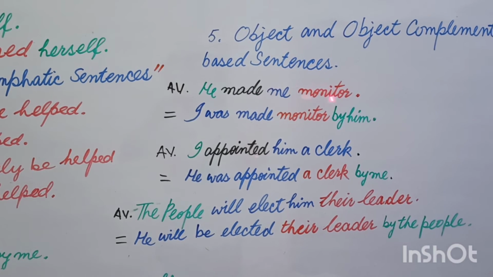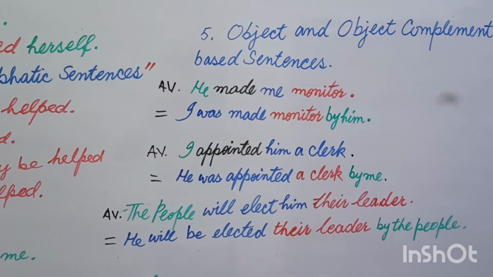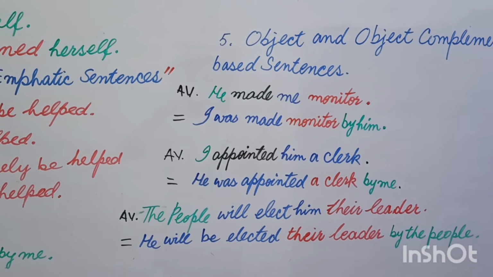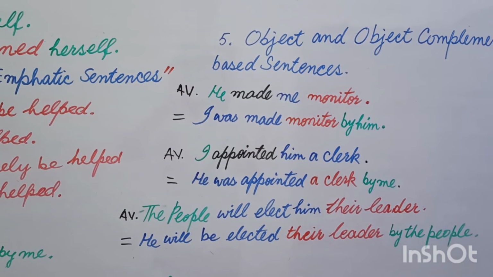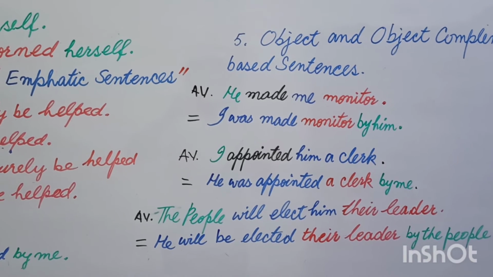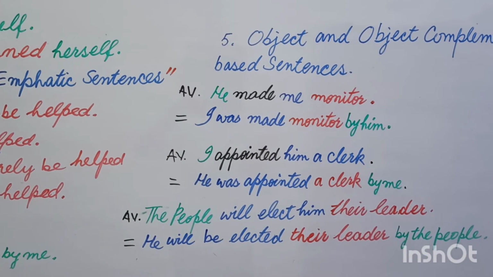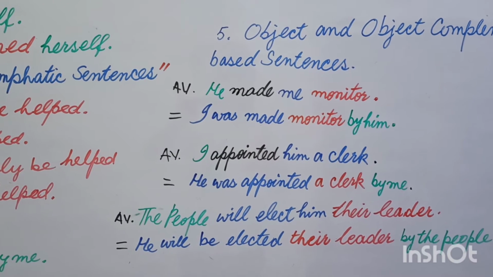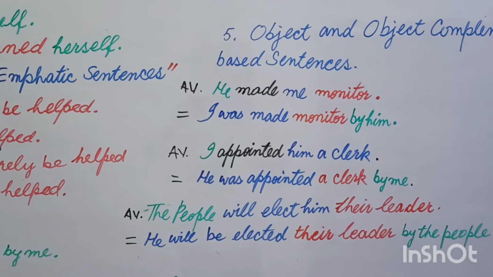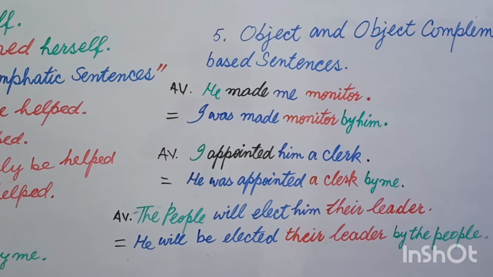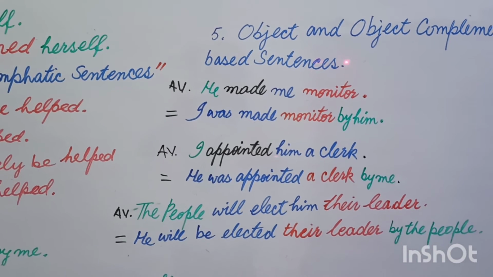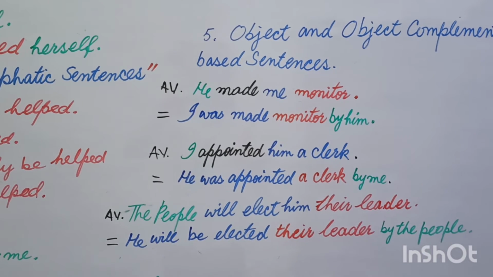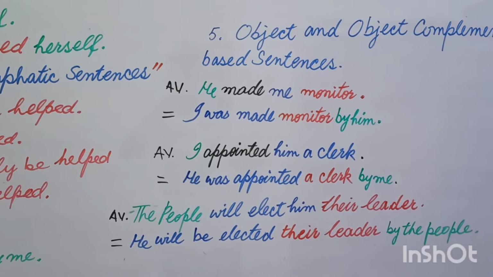Your product will be monitor, and your object is me, meaning you are making me monitor. You can also understand this in this way. Whenever you have a complement, it is used without any article or as.